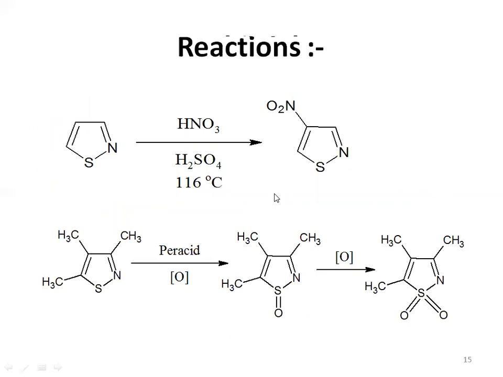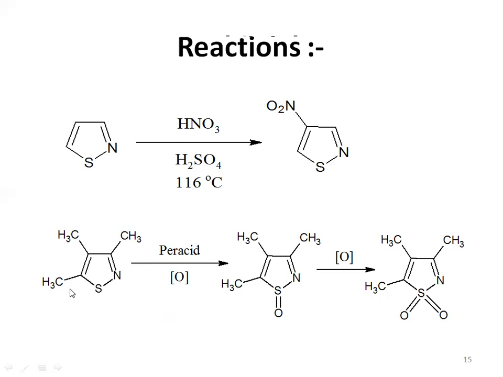After that, let's see the reaction. In that first, our isothiazole will be there. Isothiazole will react with HNO3 and H2SO4, which is our nitrating reagent. It will give us a nitro electrophile, right? Nitro group as an electrophile. And as we know, electrophilic substitution reaction will take place at the fourth carbon atom. So that nitro group will attack the fourth carbon atom and we will get our product, which is nothing but 4-nitro isothiazole. And this reaction will take place at 116 degrees Celsius.